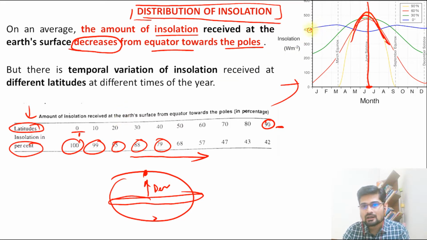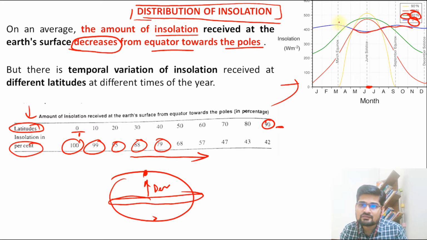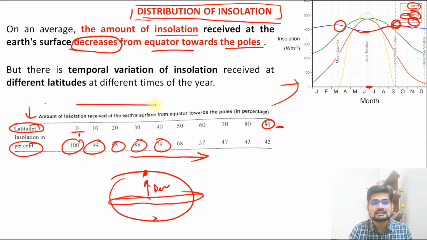So this blue mark, if you see, this is the 0 degree, right? Then green mark is the 30 degree north, right? So now if you see this, the 30 degree north and this blue particular line that you see, the equatorial high, what do you see? In this curve, we have this March equinox and September equinox positions, and then further this yellow, that is 90 degree north. So what you observe is that in given months there is fluctuation as well in terms of distribution of insolation, but a general pattern is this, that it decreases going from equator towards the pole.